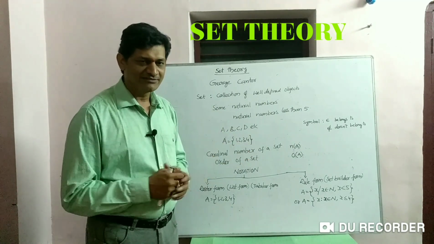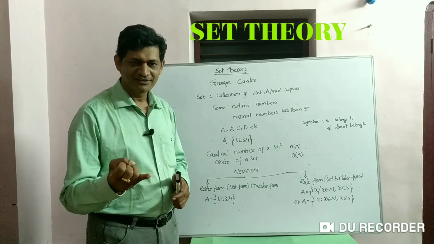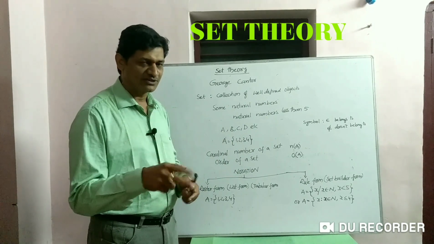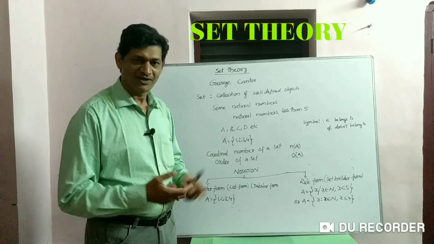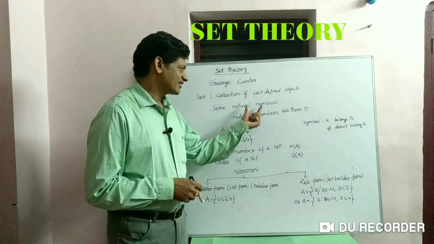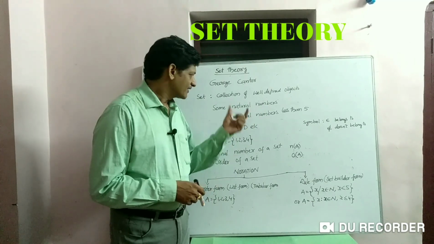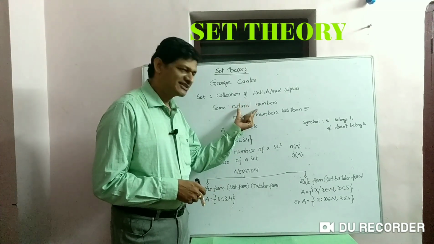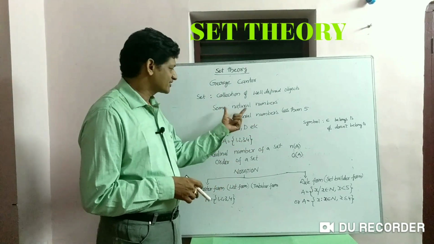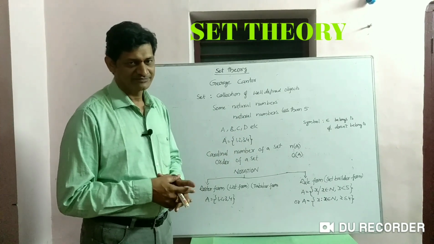So you can give the number of elements in the set as 1, or 2 or 3 or more, or none also. So it clearly indicates that the objects in this collection are not well defined. Such collections are not sets.